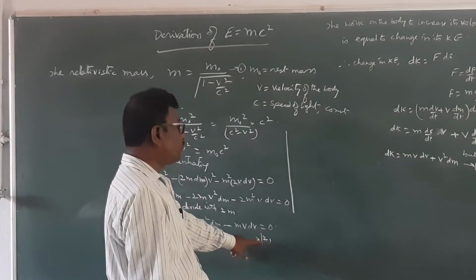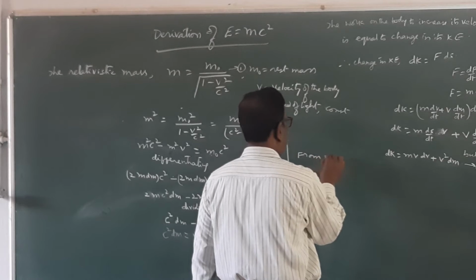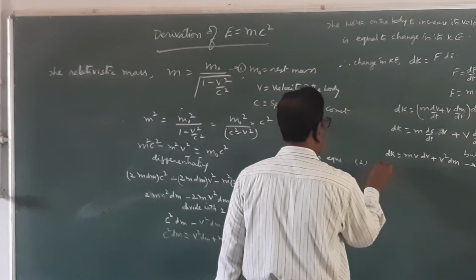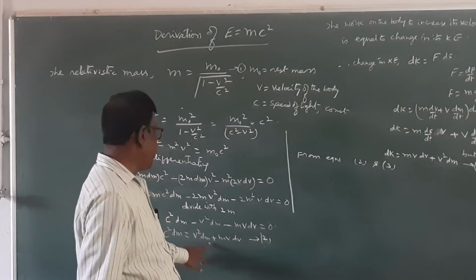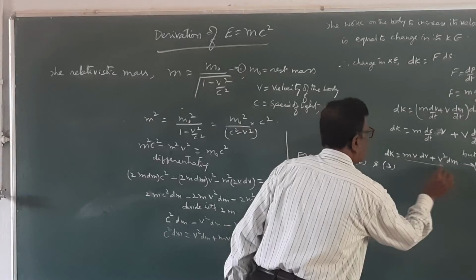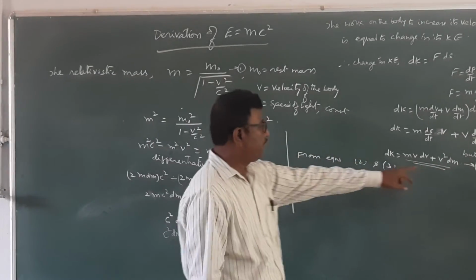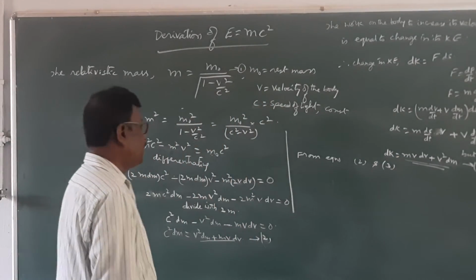Comparing equations 2 and 3, these two are equal: v square dm plus mv dv, these two are equal.